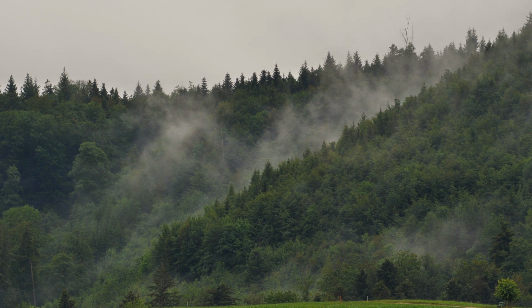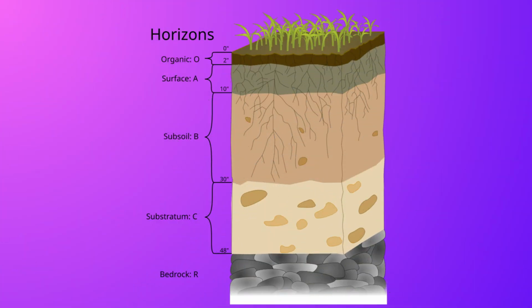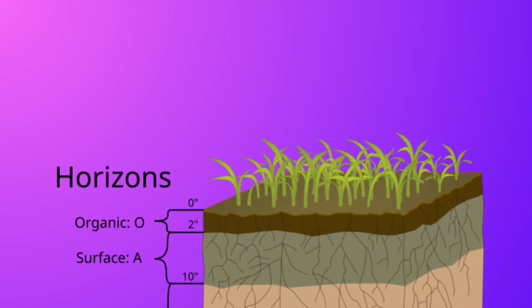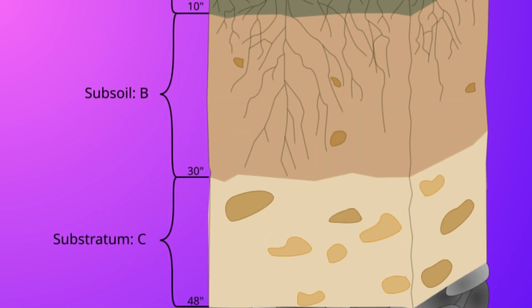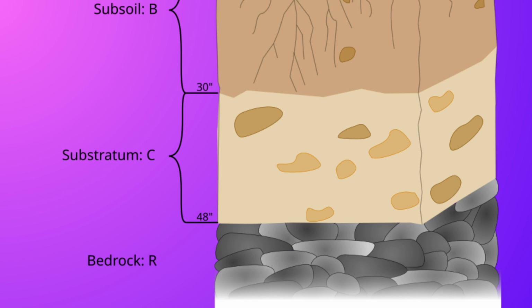Soil isn't just one uniform mass, it has layers called horizons. O horizon, the topmost layer full of decomposing leaves and organic matter. A horizon is dark, rich in humus, and where most plant roots grow. B horizon, subsoil, a dense layer where leached minerals accumulate. C horizon, parent material, weathered rock breaking down into soil. R horizon, bedrock, the solid rock foundation of the soil.